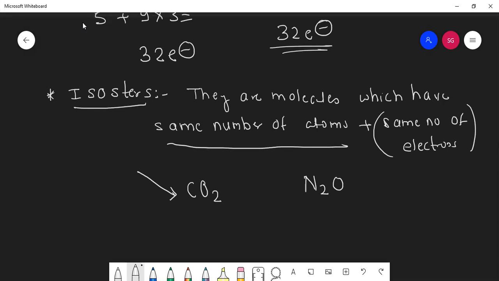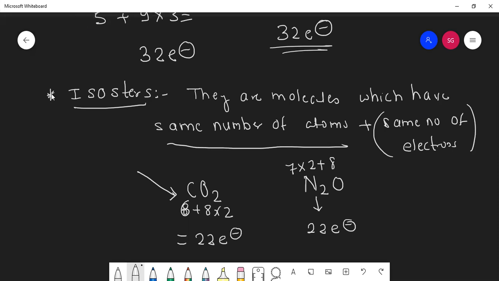Yes, very good. So it is 6 plus 8 into 2, that is 22 electrons. How many electrons are there in N2O? 7 into 2 plus 8. How many do you get? 22. Are the electrons the same?